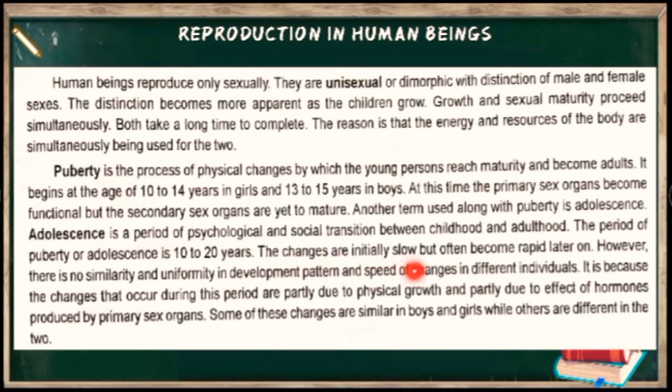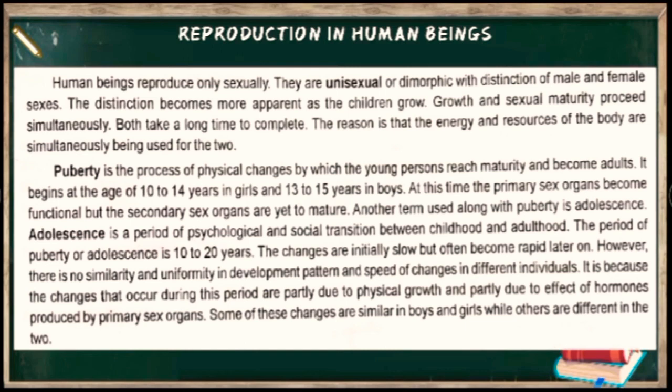The changes are initially very slow. You will see changes occurring very slowly. Suppose one boy has attained puberty today, you will not see growth of beard or mustache tomorrow itself. It is not possible. These changes are slow because human biology, human anatomy, is a very complex and complicated process. It does not happen overnight. It takes time. Understood? So that's why we have said that it is slow. However, there is no similarity and uniformity in the pattern and speed of development in different individuals.